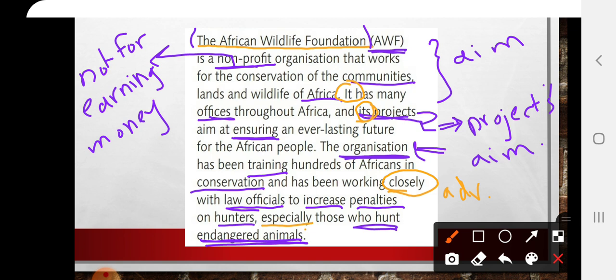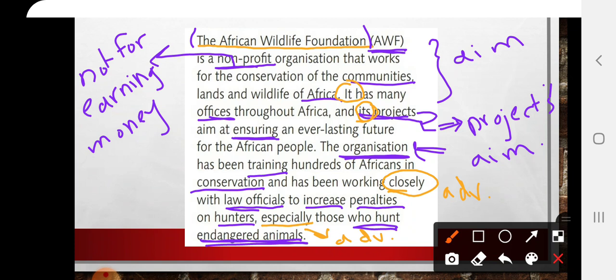Especially is also an adverb. Is there any other adverb here? Adverbs with ly, no, we don't have. So it's only closely and especially.